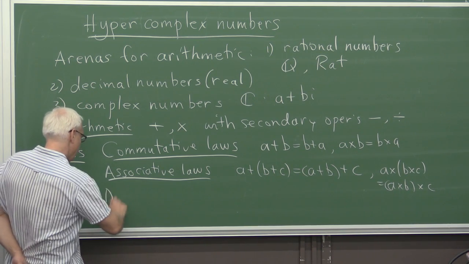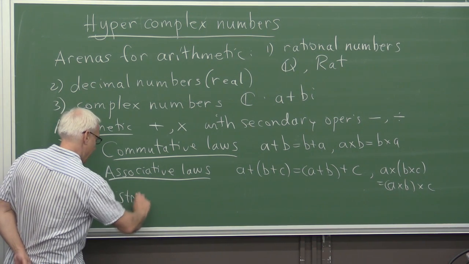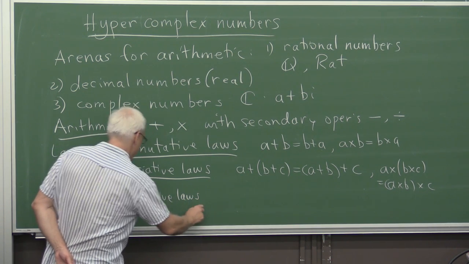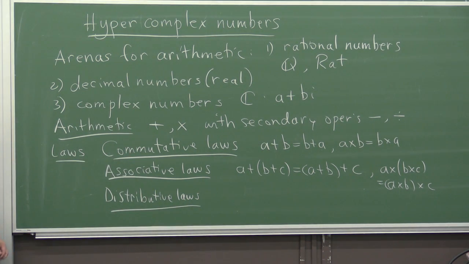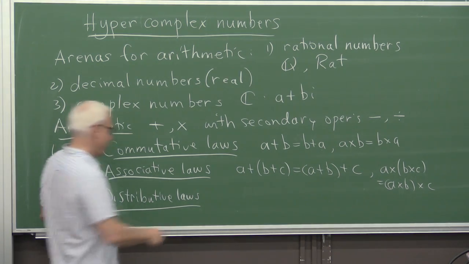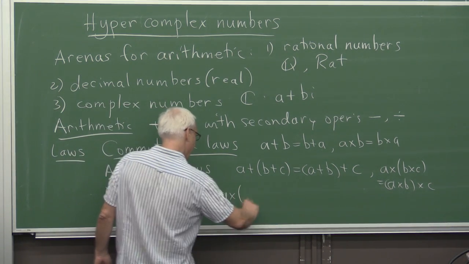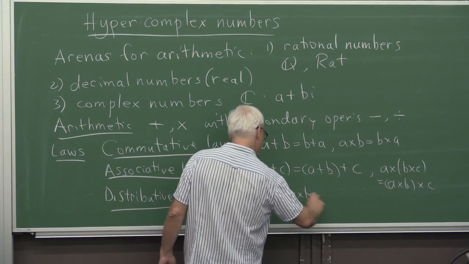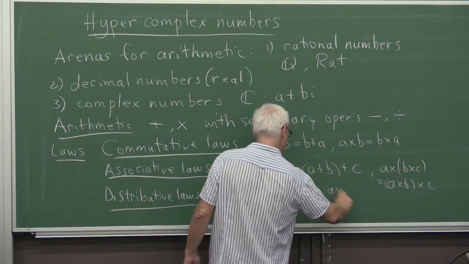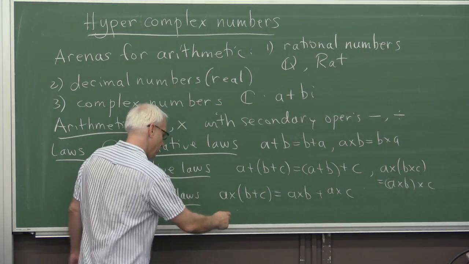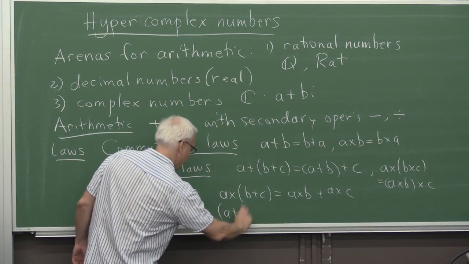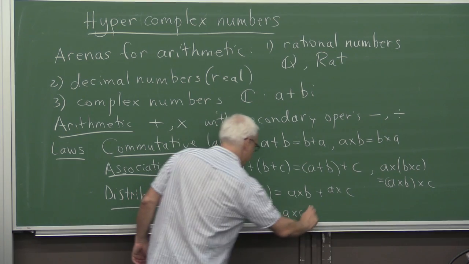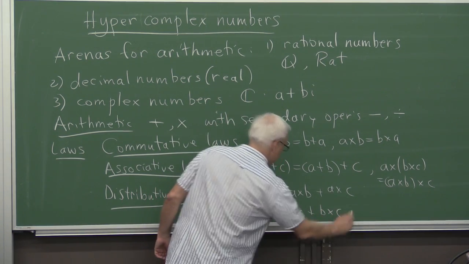And then there's the distributive laws that connect addition and multiplication. So a times (b plus c) equals a times b plus a times c. Or I suppose we could do it the other way around: (a plus b) times c equals a times c plus b times c.